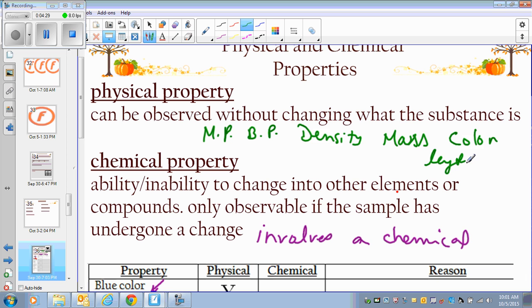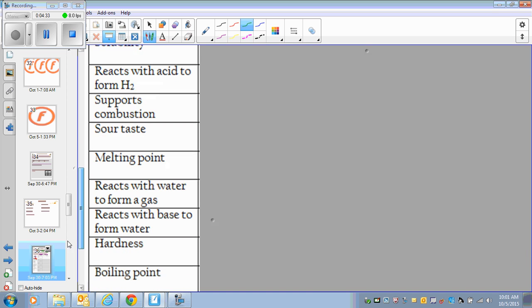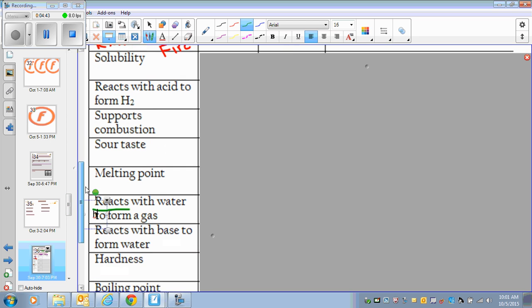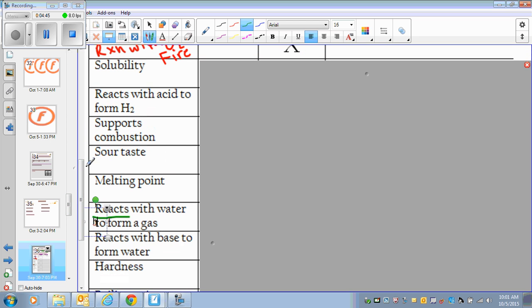These are all physical properties. Whenever the word react comes, it becomes a chemical property. Whether something is sour in taste, that's also a physical property because you're not going through a chemical reaction when you're tasting it. Combustion means reaction with oxygen.